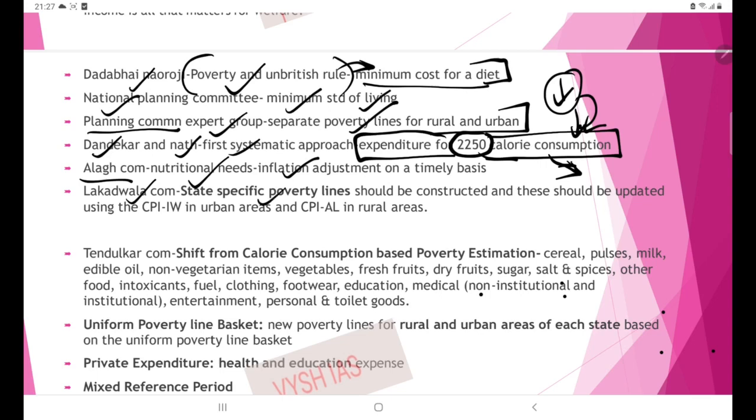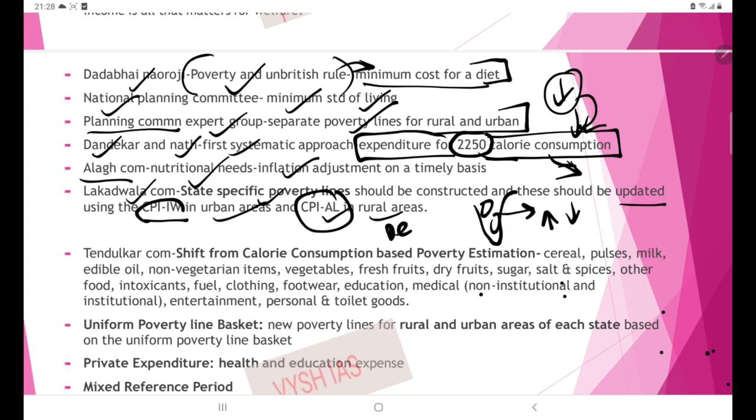Here, state-specific poverty lines should be constructed, because India is very diverse and some states have very good social indicators whereas others have low indicators. Given this huge disparity, it is better to devise state-specific poverty lines so that we can better target the affected persons. This committee also suggested updating the CPI-IW, Consumer Price Index for Industrial Workers, in urban areas and CPI-AL, for Agricultural Labour, in rural areas. So this is like a decentralized approach.